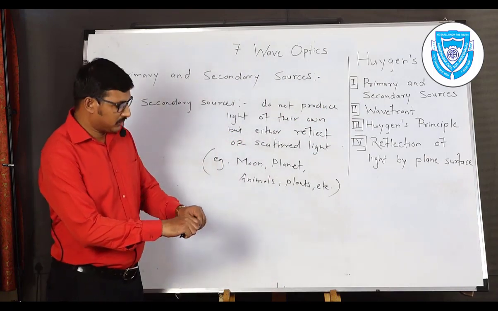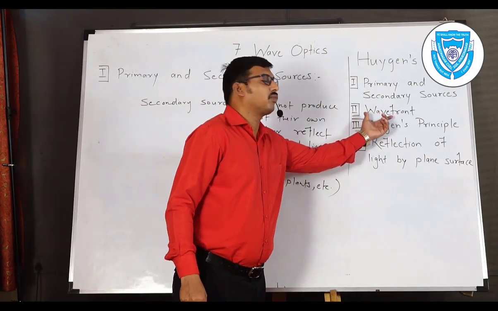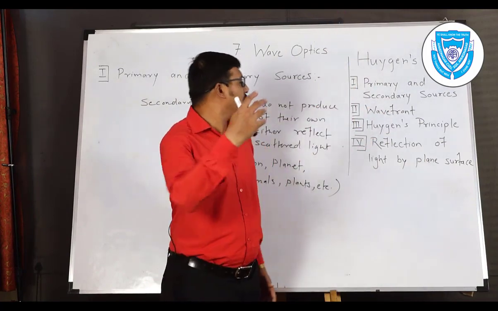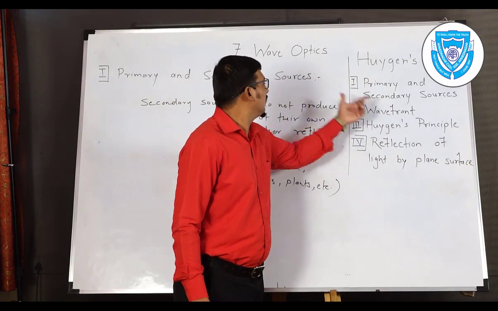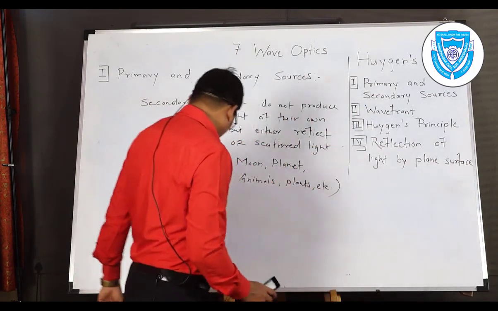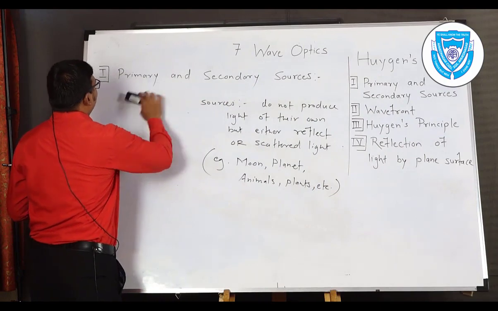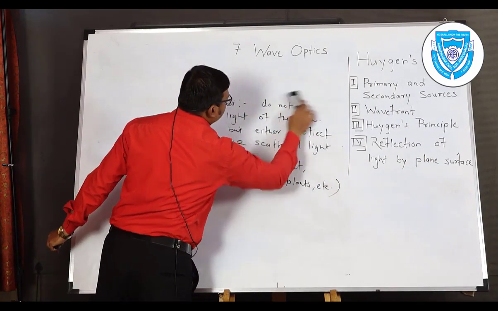Now let us begin with the second point in Huygens theory, that is the concept of wavefront. Now the actual topic begins. The important topic we begin in this chapter is the wavefront. Let us begin with the definition and understanding of the concept of wavefront.